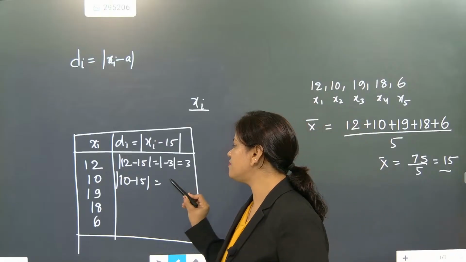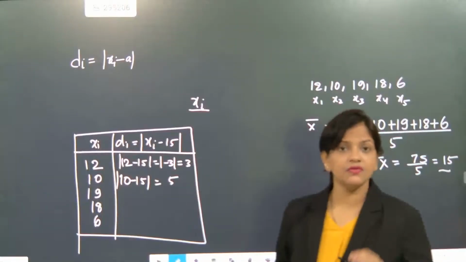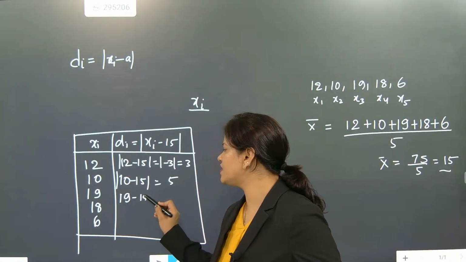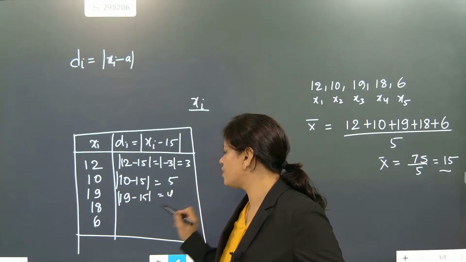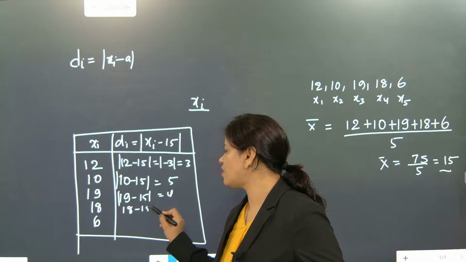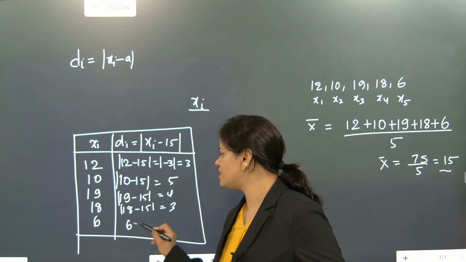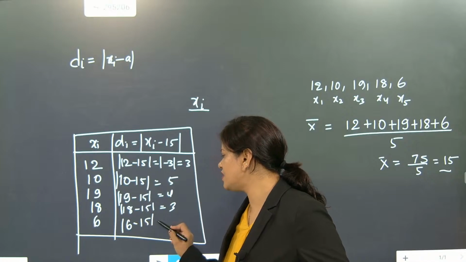The second person did the experiment, how much did he deviate? 5. The next person did the experiment, how much did he deviate? He or she deviated 4. The next person did the experiment, how much did he or she deviate? 3. The next person did the experiment, how much did that person deviate? 9.